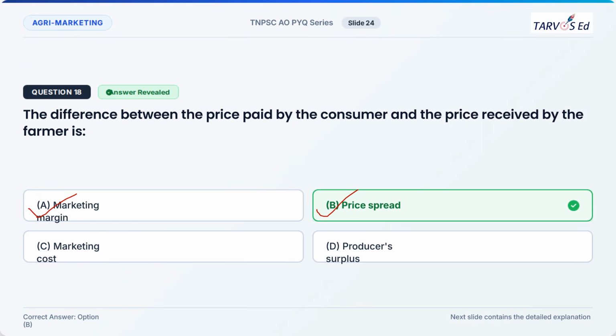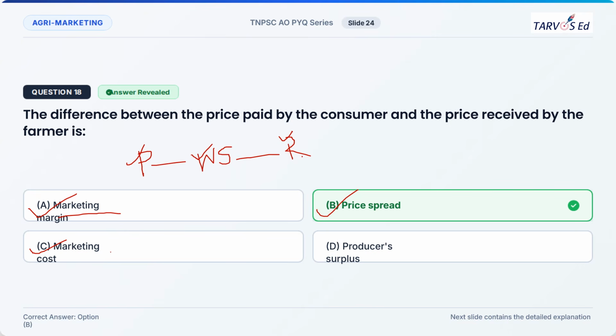Marketing margin. Marketing margin is nothing but the difference between the income gained by each market intermediary. For example, producer is selling to wholesaler. So the difference between producer price and wholesale price, in what margin he is purchasing from the producer, is called marketing margin. Same thing when wholesaler sells to retailer, in what margin retailer purchased from wholesaler, this is called marketing margin. The difference in price between each marketing intermediary is called marketing margin.